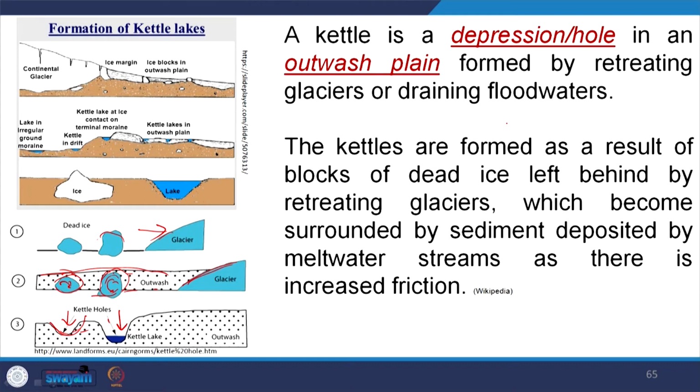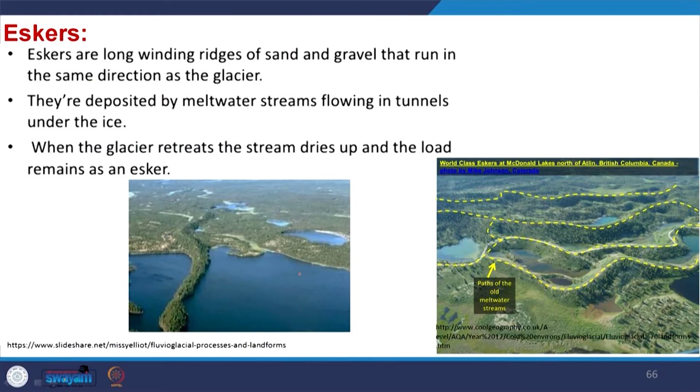So, a kettle is a depression or hole in an outwash plain formed by a retreating glacier or draining flood waters. The kettles are formed as a result of blocks of dead ice left behind by retreating glaciers, which become surrounded by sediment deposited by meltwater streams. So, these are the mechanisms of how these kettle lakes are formed.